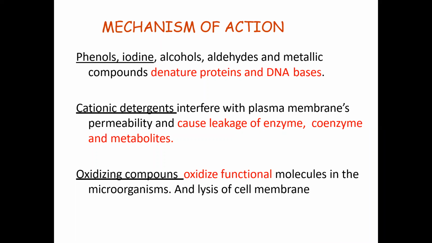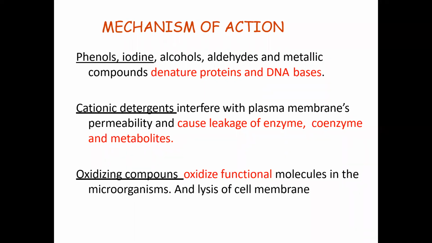After increasing permeability, what will happen? What is the content of that cell? Maybe leakage of the enzymes. What is meant by permeability here is that the cell membrane becomes thin.